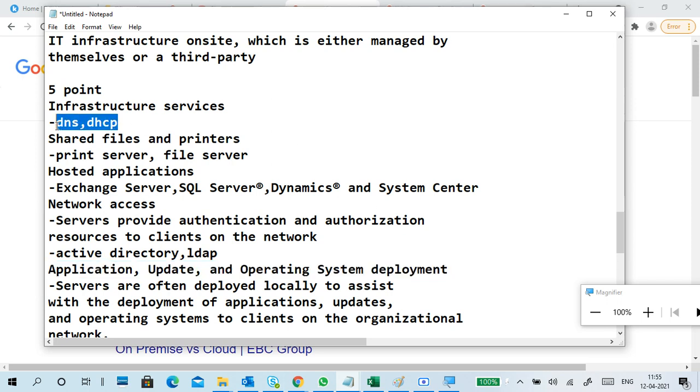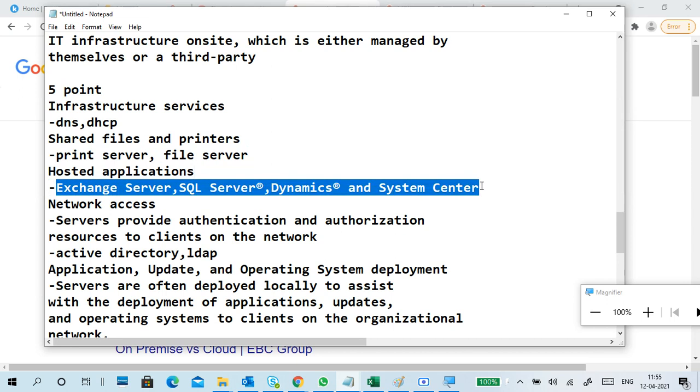What are infrastructure services? DNS and DHCP services. Shared file and printer services, like a print server and file server. Hosted applications: different applications we can install on a server operating system.